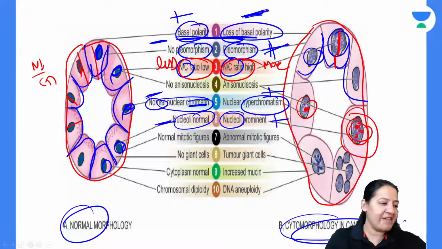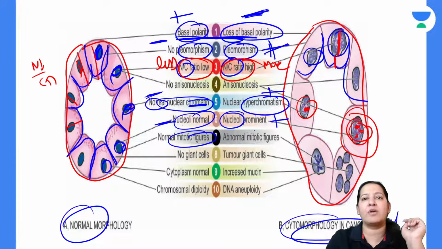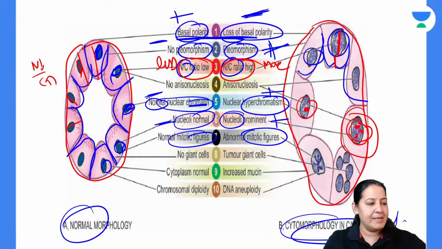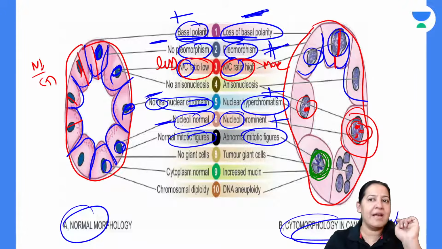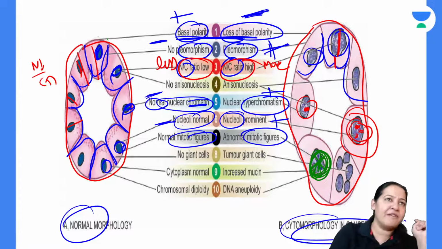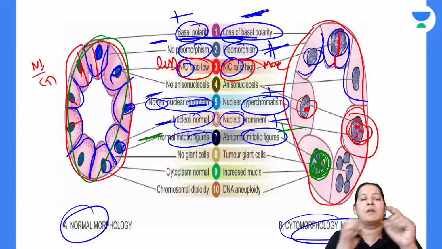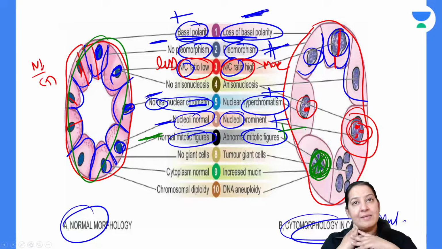The next point which I have explained to you is mitosis. Mitotic figures. Can you find? Okay, see this cell. I'm marking what is in malignancy. See the nucleus. Inside the nucleus, can you see the spindles? Yes, you can see the spindles. So this cell is dividing. I can't find even a single spindle here. So mitosis is absent here, present here. That is the mitosis.